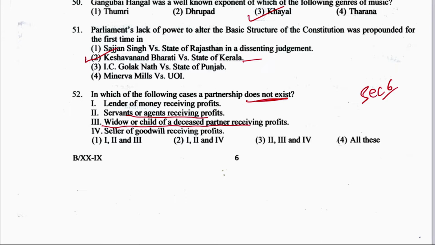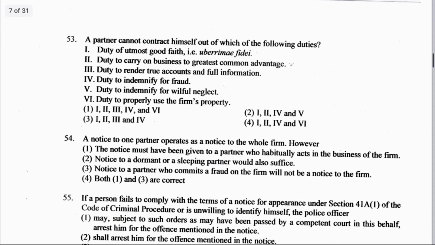Now important point comes, it says that does not itself make the receiver a partner with the persons carrying on the business. So does not make a partner, right? So the right answer here is option number 4, all of the above, doesn't make them a partner. Next question, question number 53.